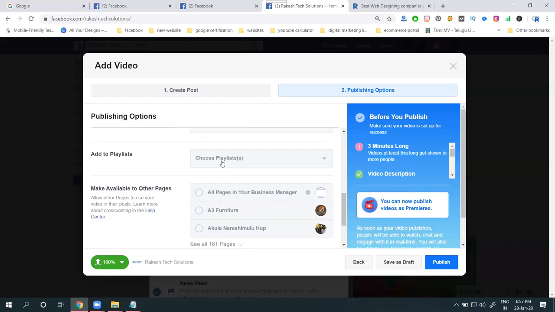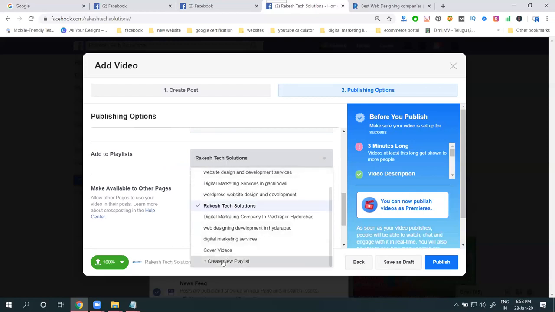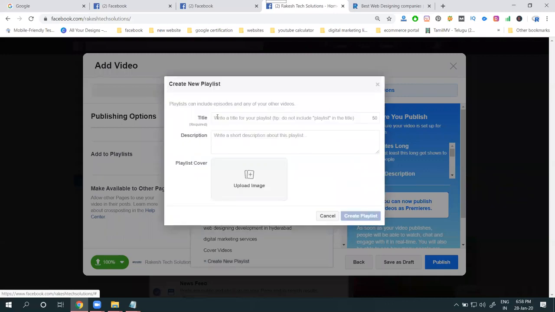The next important option is playlist. Select here to create a playlist, or choose an existing one. We can create any number of playlists. To create a playlist, give a title, description and image. The title is 50 characters and the description is 250 characters, which supports SEO like any title and description.